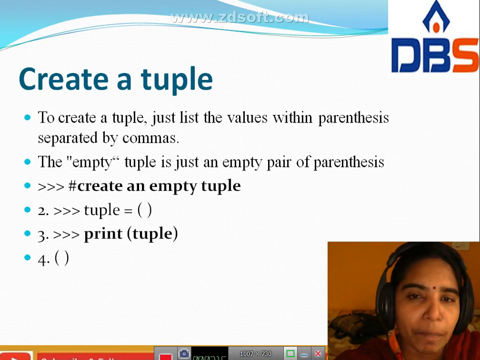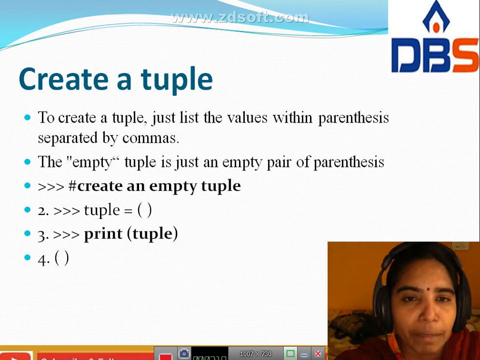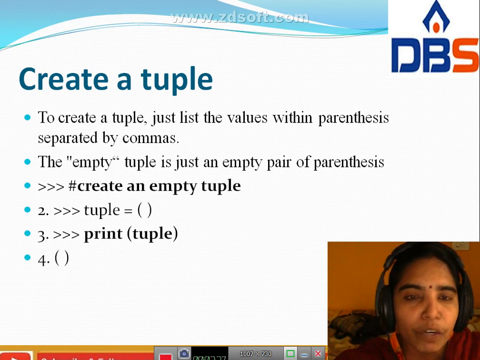Next, how do we create a tuple? To create a tuple we just list the values within parentheses, separated by commas. For example, we take an empty tuple. We can create an empty tuple with just an empty pair of parentheses.